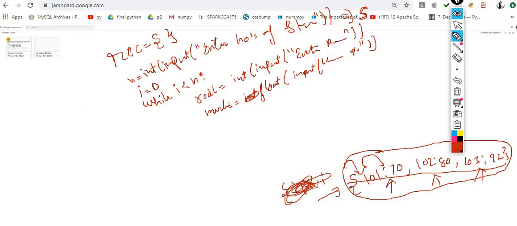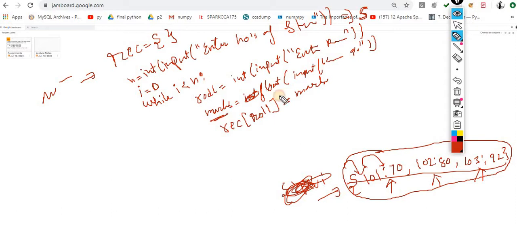So for the dictionary, this is the requirement. Let's suppose roll number 101 gets 70% marks, roll number 102 gets 80%, roll number 103 gets 92%. You have to insert the data into the dictionary, and the dictionary is a mutable object, so I can do the assignment. So I write rec, with the roll number as the key, and I am assigning the marks.